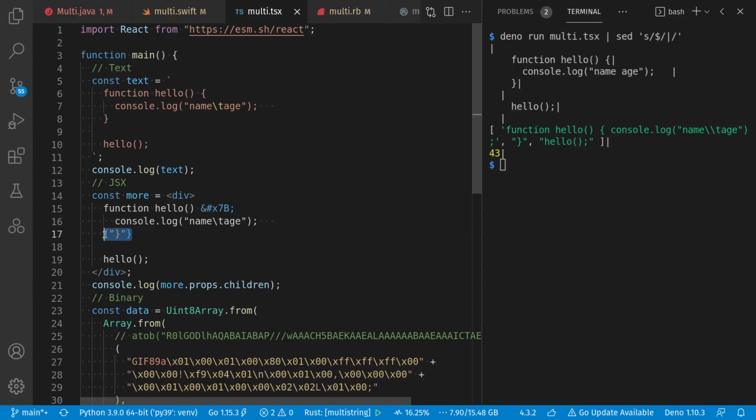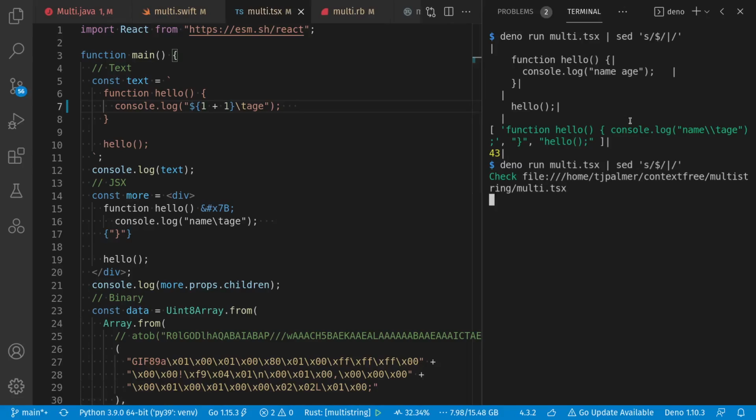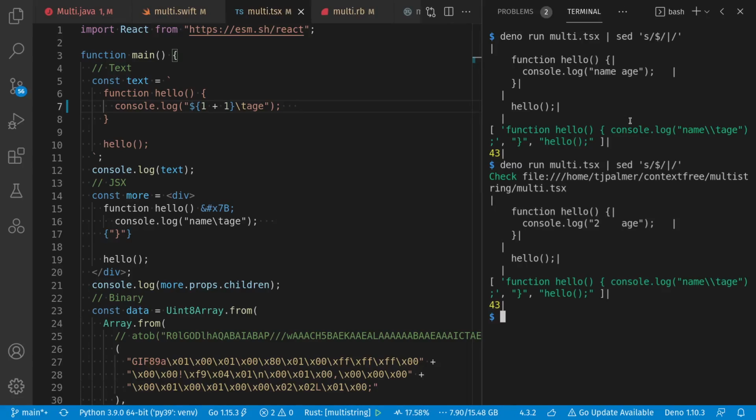And just like this can be used for arbitrary expressions, making this a text template of sorts, the backticks in ECMAScript also create a text template. So I can embed whatever kind of expression I want in here. And one of the main reasons you might want extended text data inside of your program is to make a template out of it. But we're not going to get further into that today.